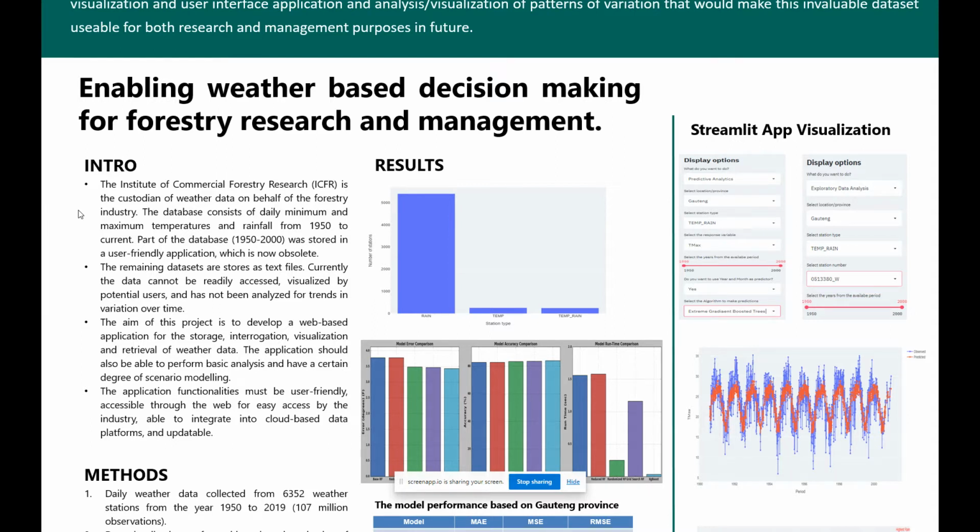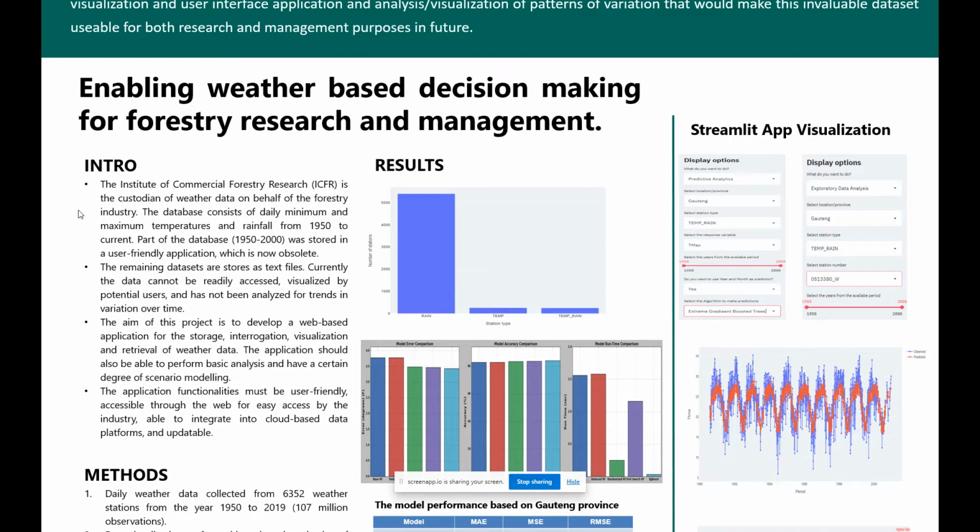As an introduction, the Institute of Commercial Forestry Research is a custodian of this weather data on behalf of the forestry industry. This data set consists of the daily minimum temperatures and maximum temperatures together with the rainfall from 1950 up until the present moment. Part of the database, from 1950 up until 2007, was stored in a user-friendly application, but however, it's now obsolete.